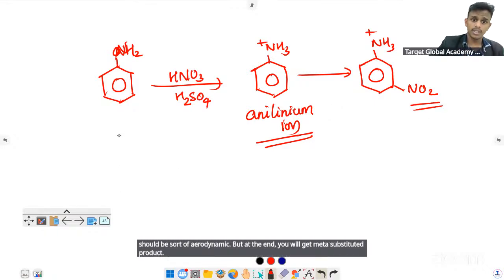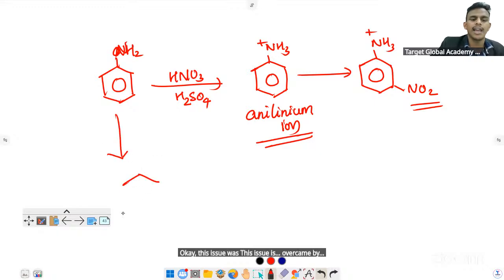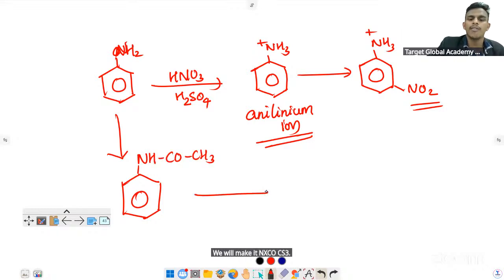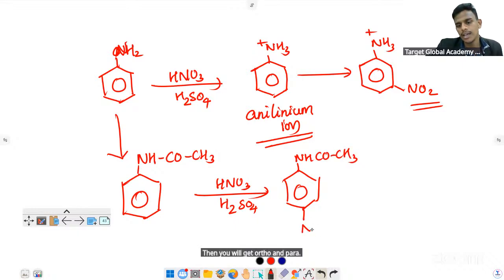This issue is overcome by making it acetanilide, NHCOCH3. We nitrate this, and then you get ortho and para nitro products.